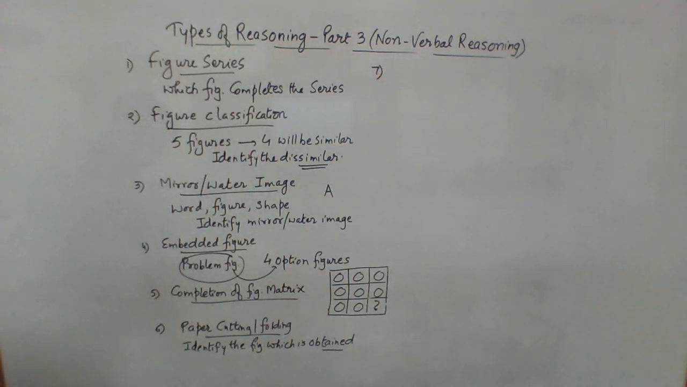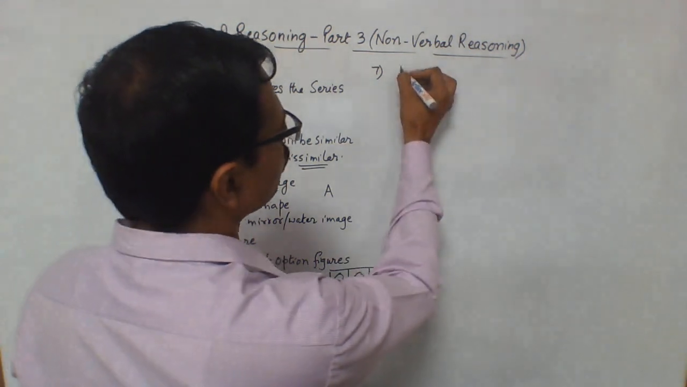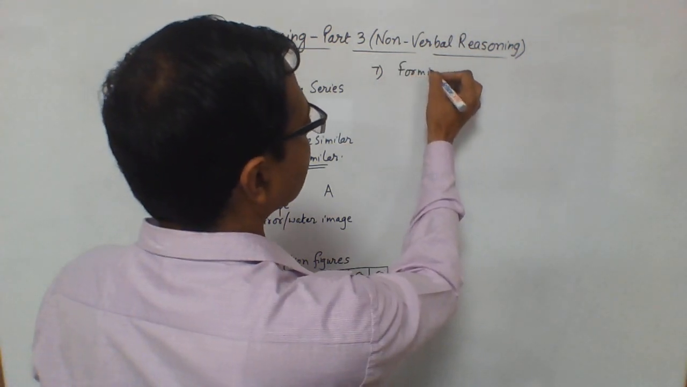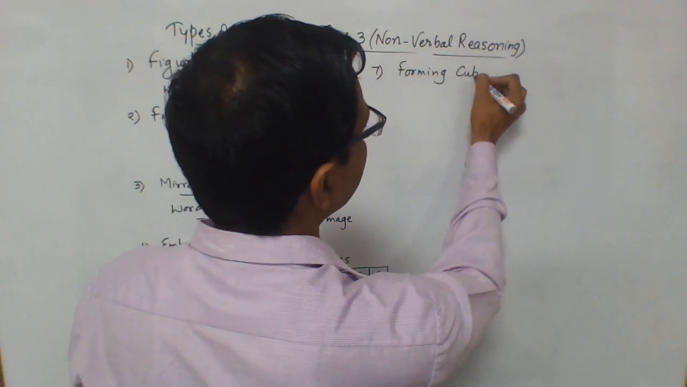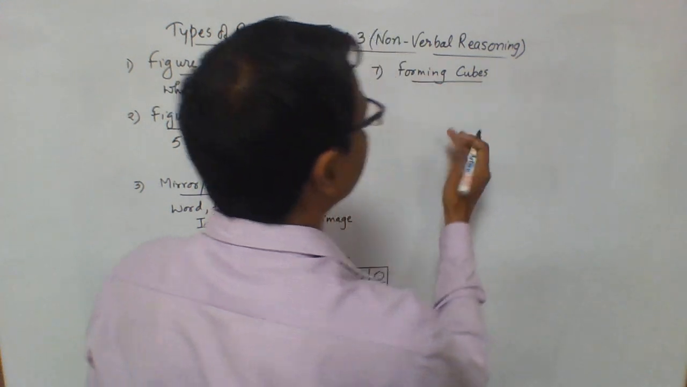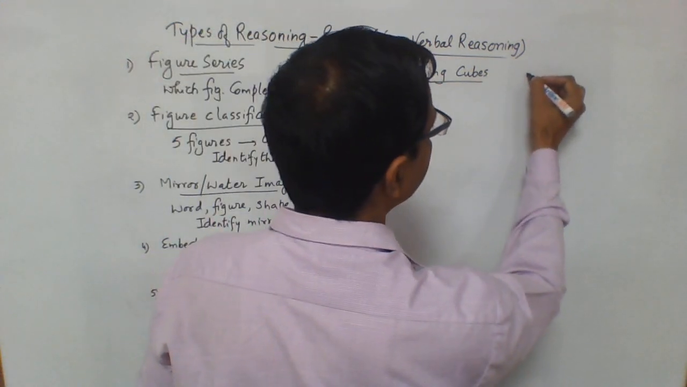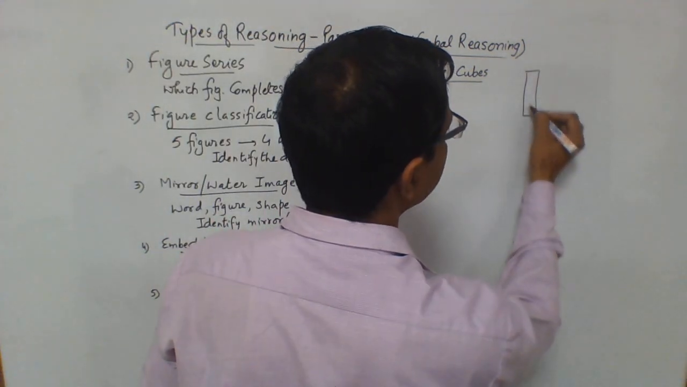Okay, so which is the seventh segment? Let's see the seventh one. This is forming cubes. Forming cubes. So what will be given here? So you will be given a particular sheet of paper, likewise, say like this.